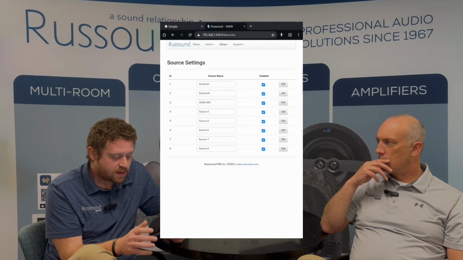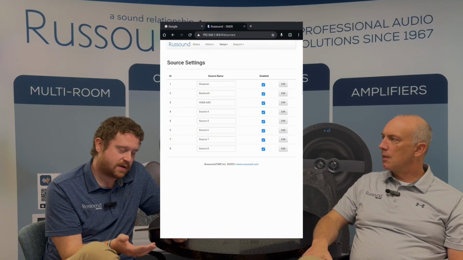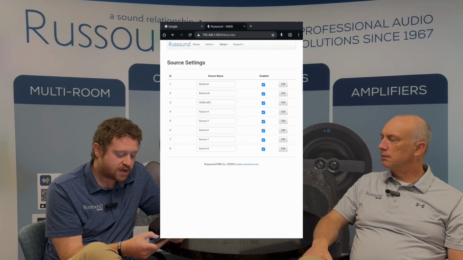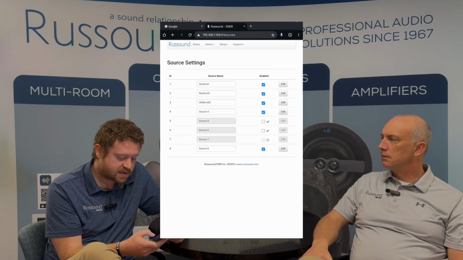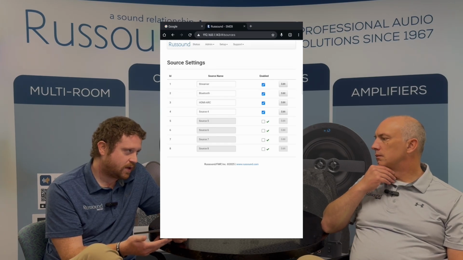So we're just going to go ahead and disable some of the sources that we're not going to utilize. For this example, what we'll do is we'll uncheck sources 5, 6, 7, and 8, just so if you're not utilizing them, you don't see a bunch of empty sources within the Russound app.